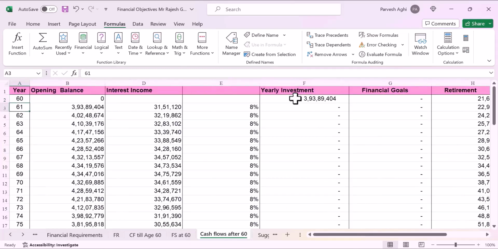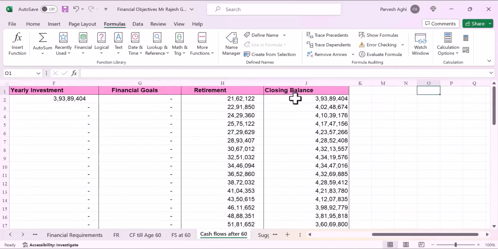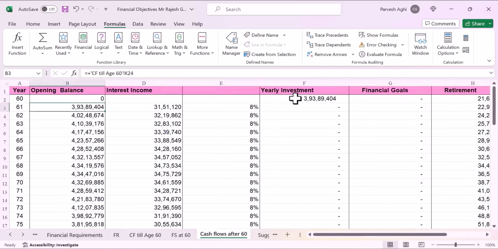Here we have taken the opening balance, which is coming from column J. This is the money he's going to earn at 8%. So he starts year 61 with 3 crore 93 lakhs with him. Then he earns 8% on this.